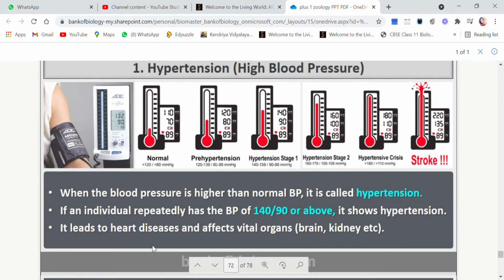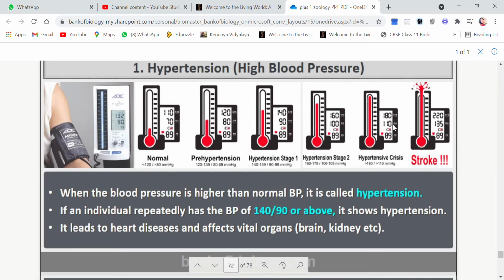It leads to heart diseases and affects vital organs like the brain, kidney, etc. Now you see, if it is 110 by 70, it's normal. 120 by 80 is pre-hypertension. 140 by 90 is hypertension stage 1. If it is 160 by 100, it is hypertension stage 2.